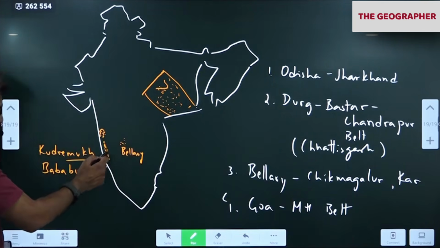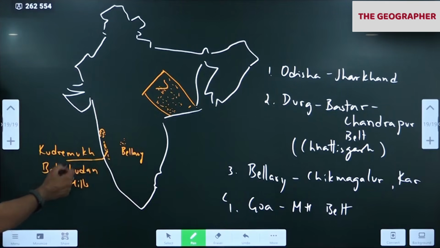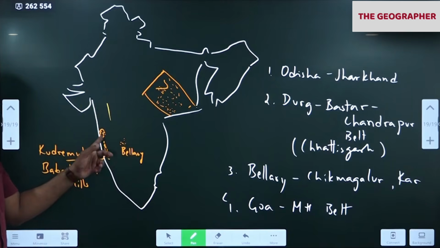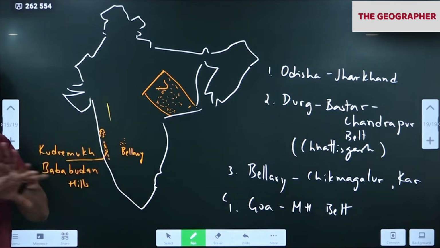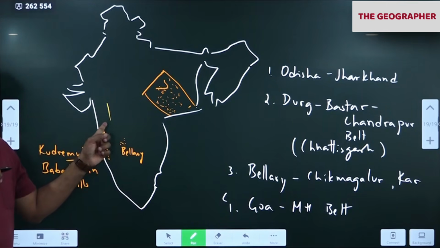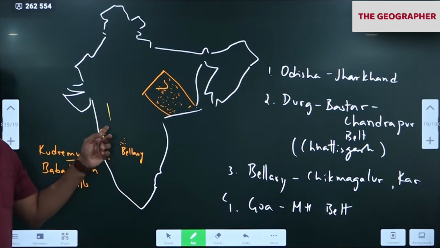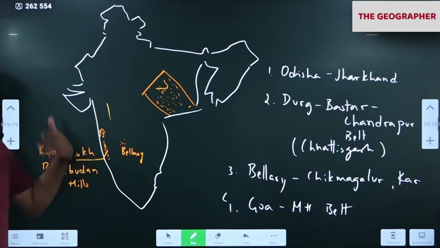So in Karnataka, what happened? In the Western Ghats, this region, Kudremukh and Babadungiri come. The Supreme Court banned mining because of the sensitive nature of this region. It's a UNESCO hotspot, a World Heritage Site also. Mining here will cause a lot of weathering, erosion, pollution and all. It will affect the rivers also. I'll tell you, when I discuss the hills and mountains, that when you go for mining, deforestation takes place. Once the trees are gone, soil erosion becomes more intensified.